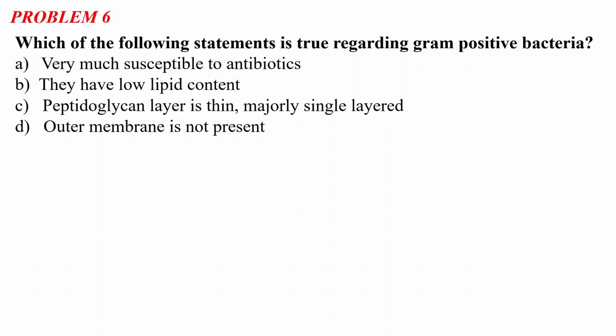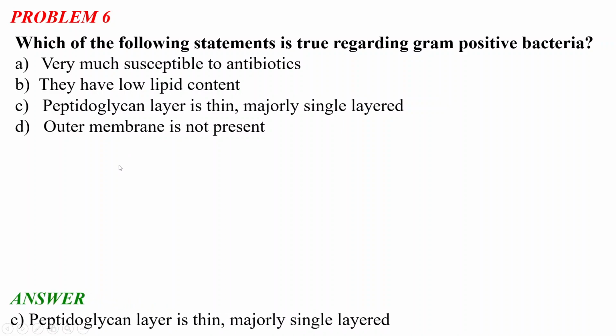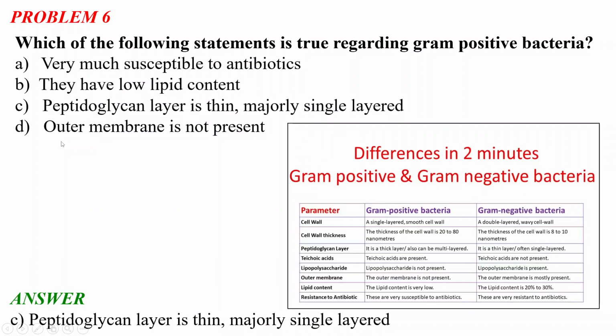So you have to identify the true statement regarding the gram positive bacteria. Let's see the correct answer first, then we will discuss the gram positive and gram negative bacteria. The correct answer is that the peptidoglycan layer is thin and majorly single layered. This is the true statement regarding the gram positive bacteria. Now let's discuss gram positive and gram negative bacteria and their differences. There are several parameters based on which we can say which is gram positive and which is gram negative.